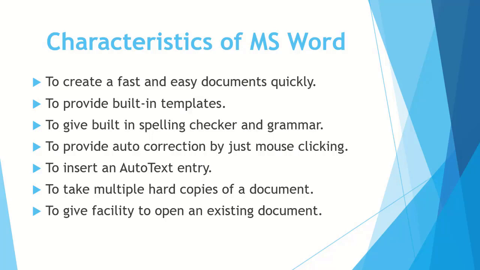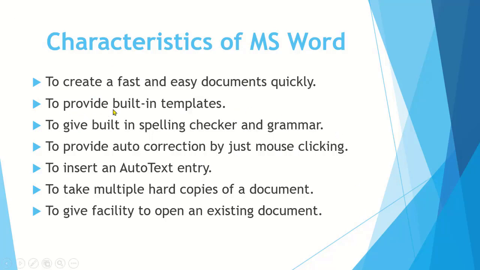As now we are learning about Microsoft Word, we will know how to use Microsoft Word. So first of all, we have to know about some important features of Microsoft Word. First of all, we can create a fast and easy document very quickly in MS Word.